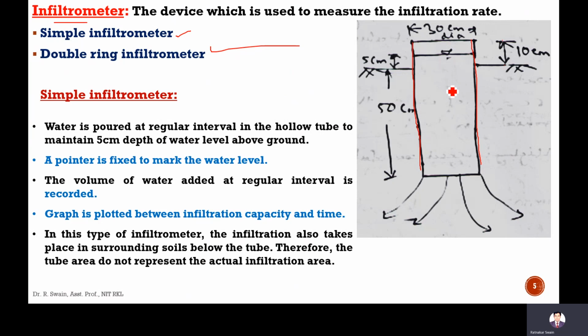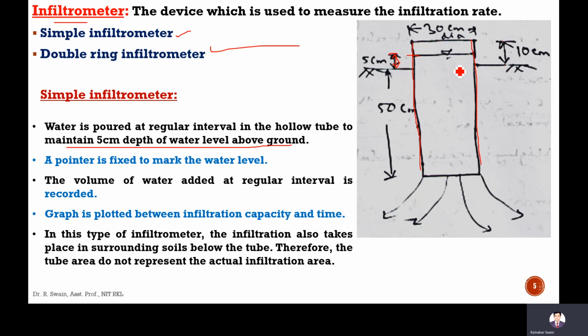Water is poured into the hollow of this tube at regular intervals to maintain 5 cm depth of water level above ground. A pointer is fixed here at 5 cm above ground. The volume of water added at regular intervals is recorded. The volume of water we are adding into this tube is recorded.